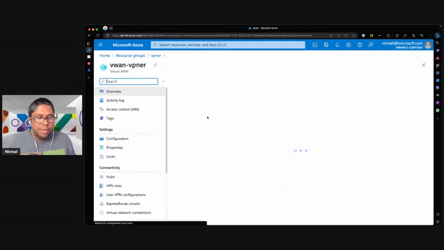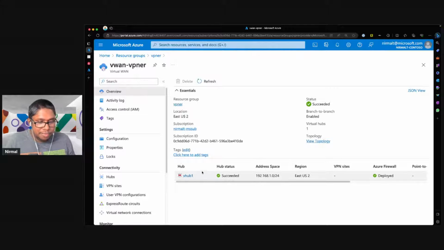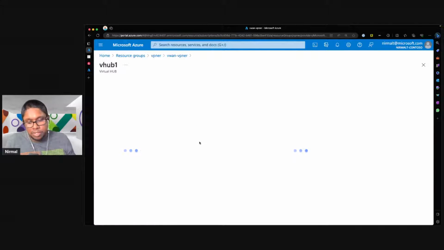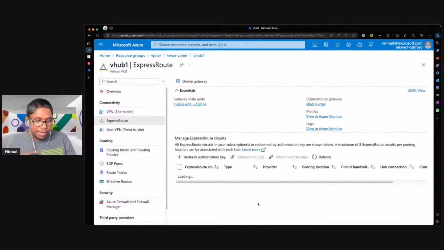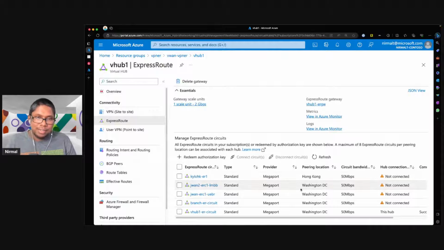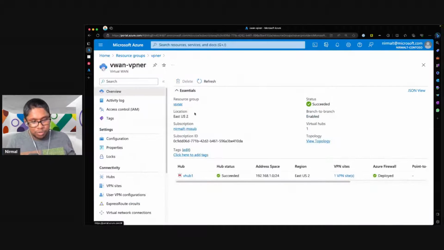In this Virtual WAN hub, you will see that I have the firewall deployed. And when I go to the hub, we will see that it has an express route circuit connected. This will list different circuits that I have, but this one in specific, you will see that it is connected to this hub locally. So that is our underlay path. We have express route connected to this hub.